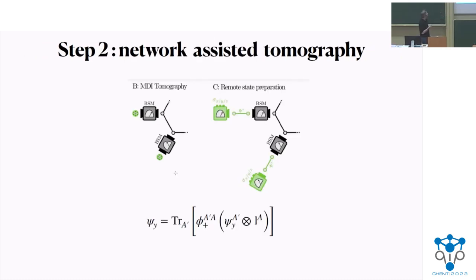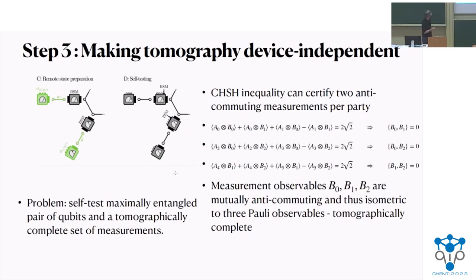Okay, so now we go to step 2 to see how we can do this network-assisted tomography. In measurement device independent tomography, we had these quantum inputs. But now the network comes into the game because we have these additional sources, and these quantum inputs can be prepared for the parties that are holding the unknown state, which I call main parties. We can add some auxiliary or additional parties that, if they apply the corresponding measurement on the maximally entangled pair of qubits, would prepare these quantum inputs. So, this is a simple thing to show.